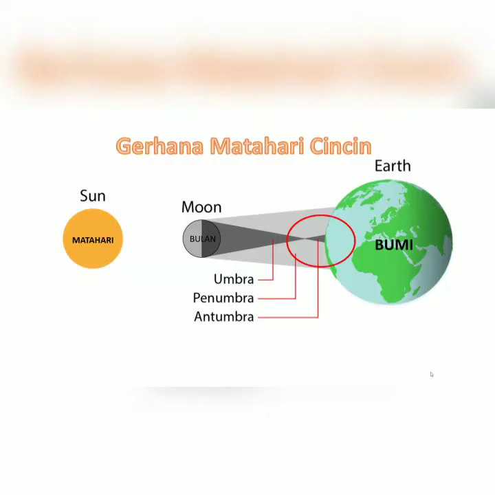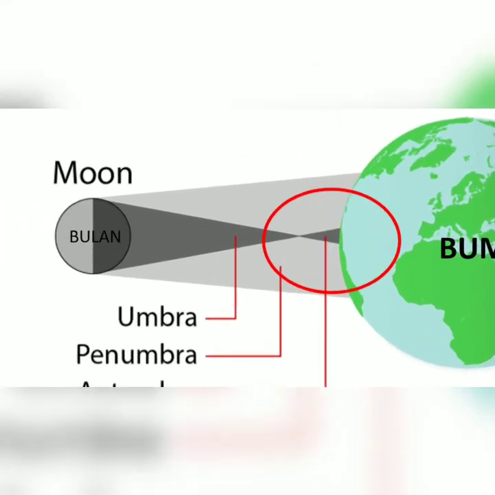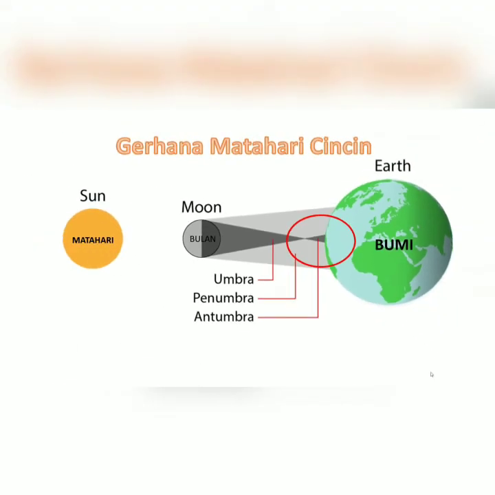This eclipse occurs when the distance of the moon's shadow to the Earth's surface is at its furthest point. As a result, the shadow of the moon's core cannot reach the Earth. The sun shines in the form of a ring, while in the middle it looks blurry.